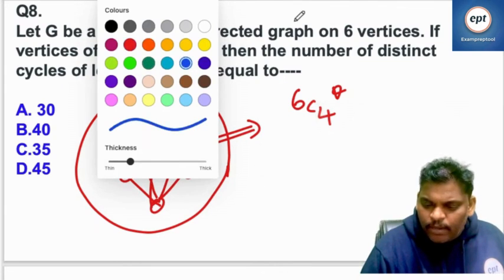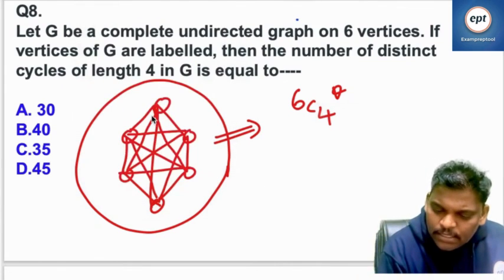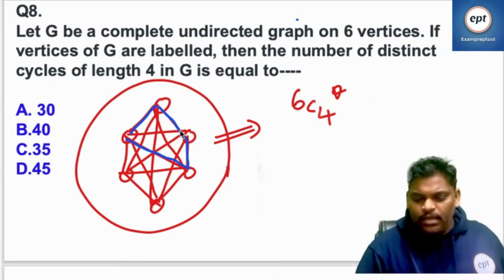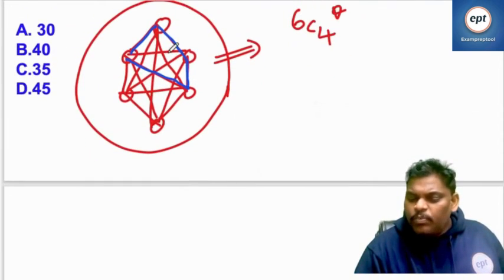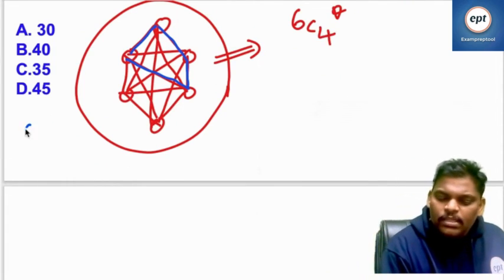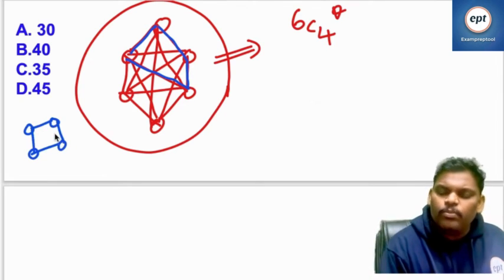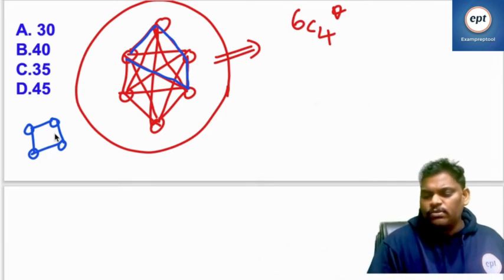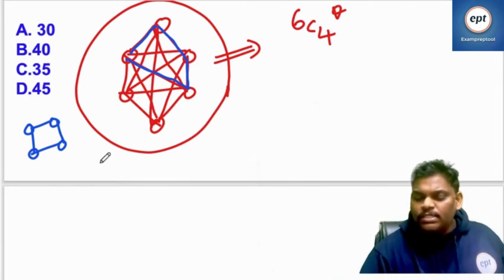I will try one by one. Is it one 4 length cycle? 1, 2, 3, 4. It is one 4 length cycle. So like that, we have to calculate how many 4 length cycles there are. Out of 6 vertices, I have to select 4 vertices first because the 4 length cycle is between 4 people. So 6C4 first. Now between 4 people, how many cycles are possible?